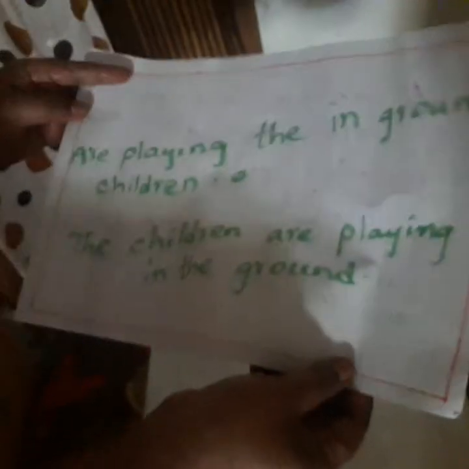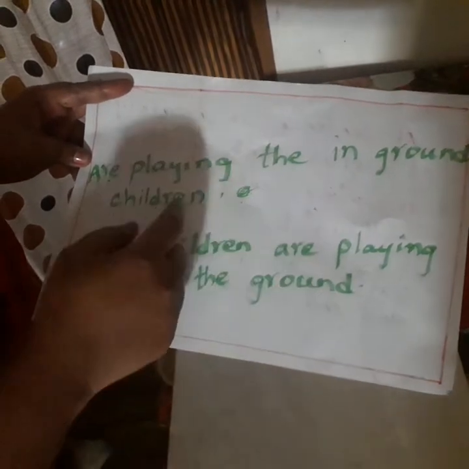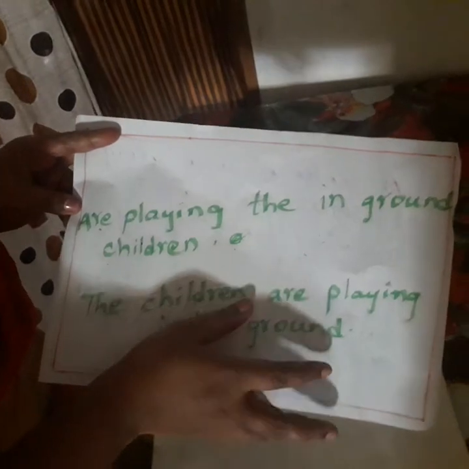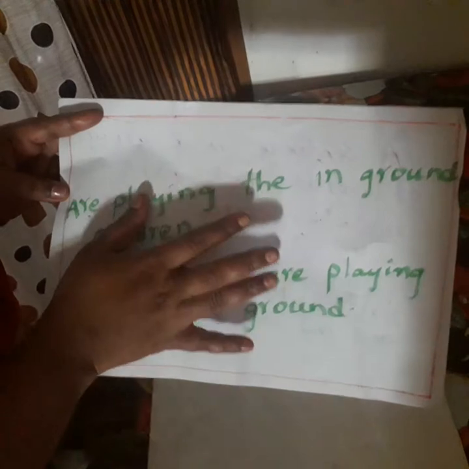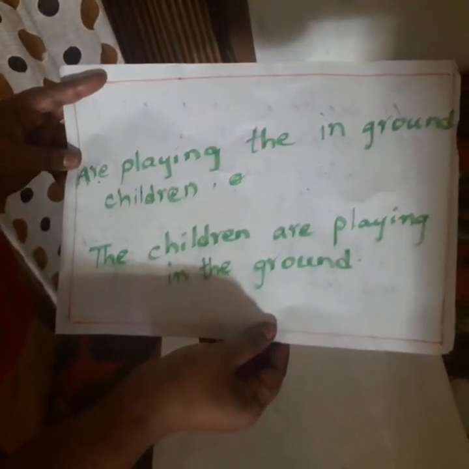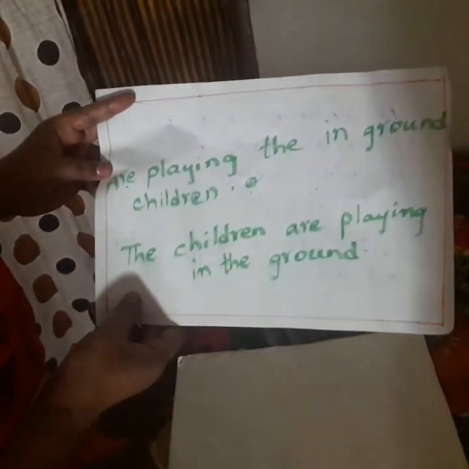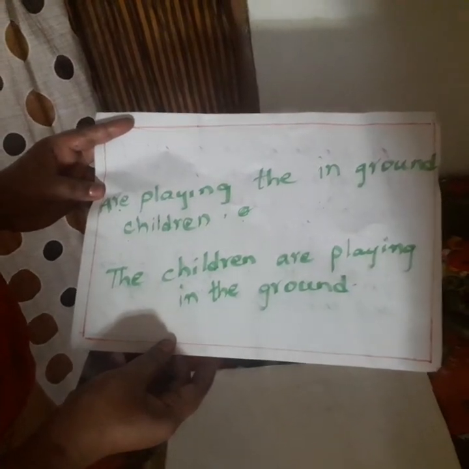So children, now let's learn another new topic. Children, can you read this? Are playing the in ground children. Can you make any meaning? The words are here but everything is jumbled. Can you get any meaning from this sentence? No, we don't get any meaning from this sentence. If I make it properly, you can read it. The children are playing in the ground. So this gives the complete meaning. A group of words which gives a complete meaning is known as a sentence.